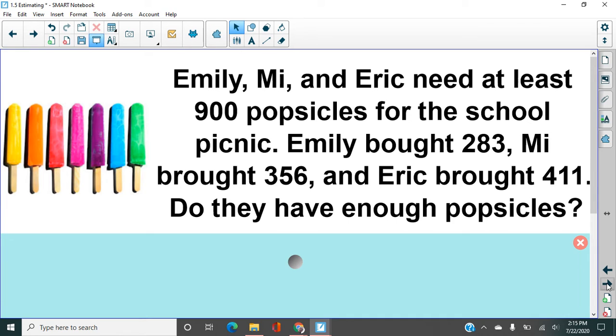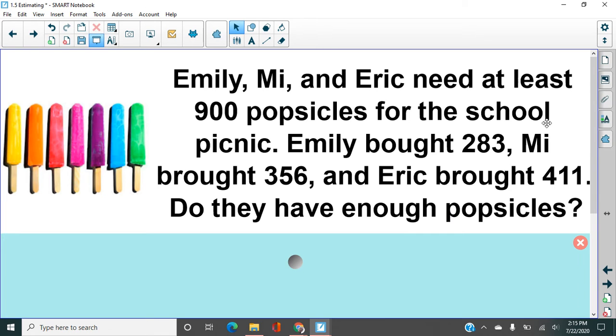Here we have Emily, Mee, and Eric need at least 900 popsicles for the school picnic. Emily bought 283, Mee brought 356, and Eric brought 411. Do they have enough popsicles? All right, so take a moment and I want you to choose.